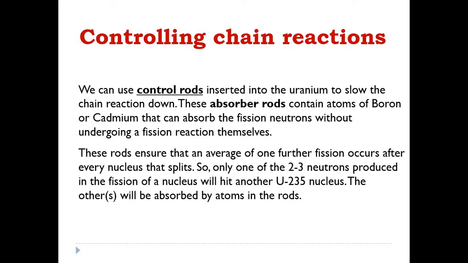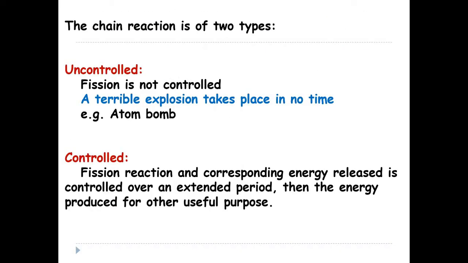Based upon this observation, chain reactions are divided into 2 types. One is known as uncontrolled chain reaction, another is known as controlled chain reaction. An atomic bomb or nuclear bomb has the uncontrolled chain reaction, whereas we are going to talk about the controlled chain reaction, which is used for constructive applications. I think this is the portion that we have seen in the last lecture.